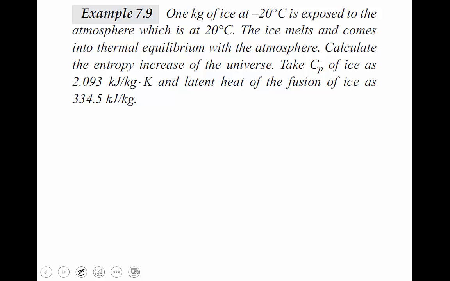Here 1 kg of ice is available. That ice goes from minus 20 degrees Celsius to 20 degrees Celsius water, which means first the ice is converted from minus 20 degrees Celsius to 0 degrees Celsius ice, because the freezing point of water is 0 degree. Below that, it is solid. Therefore, minus 20 to 0 degrees Celsius is the one step. Then from 0 degrees Celsius ice to 0 degrees Celsius water, which is latent heating, a phase change.